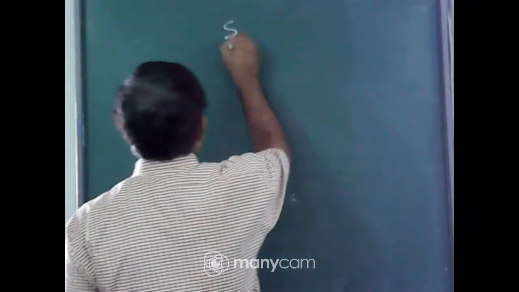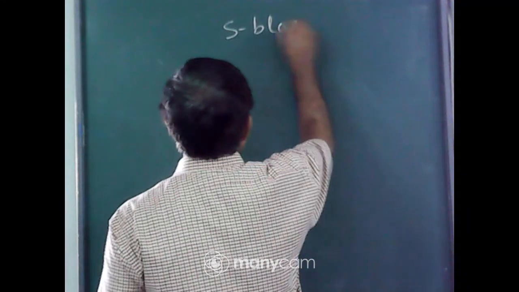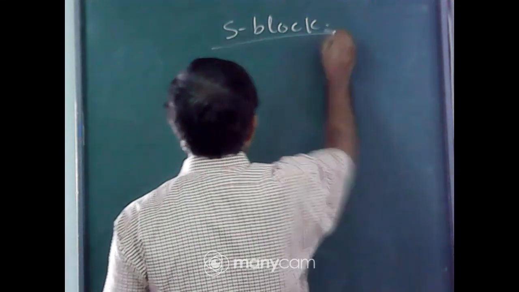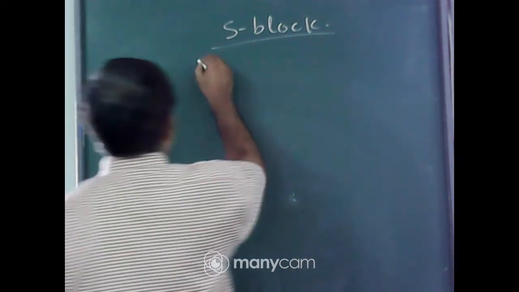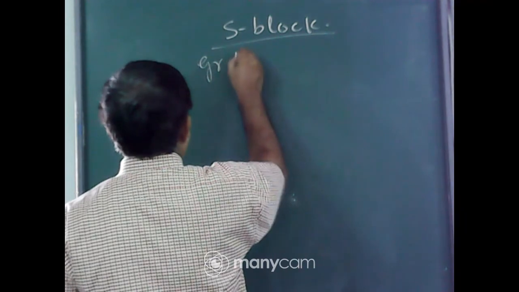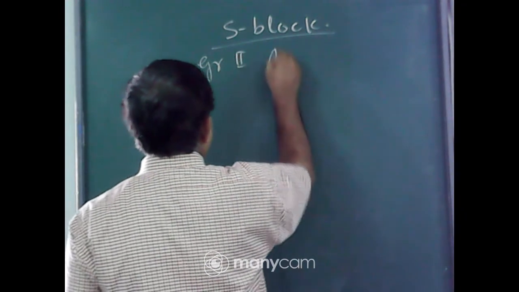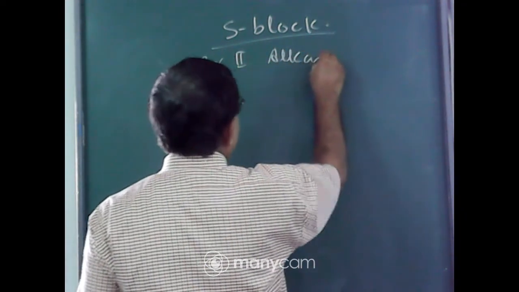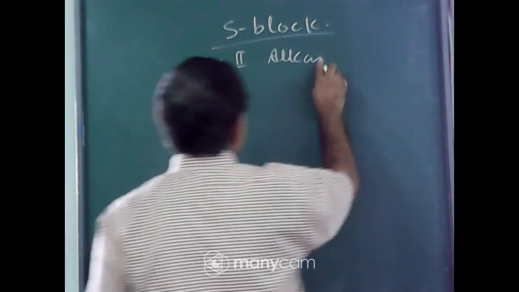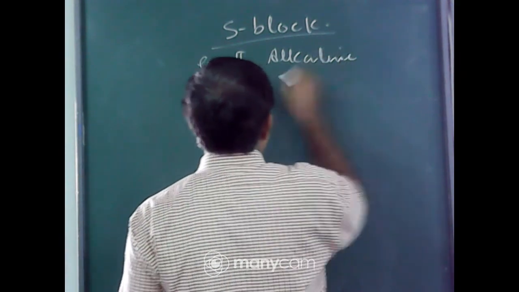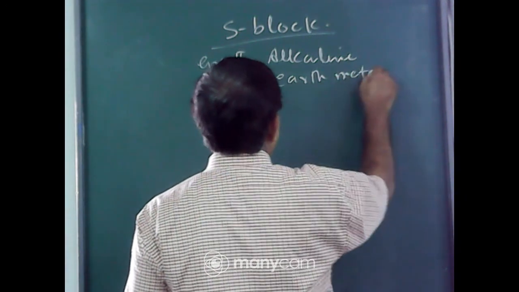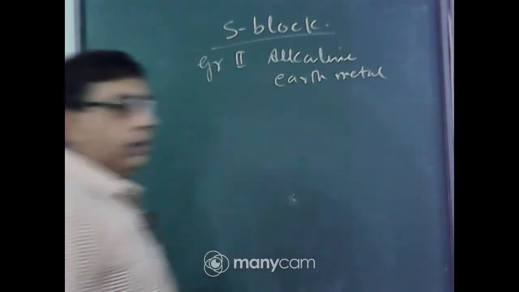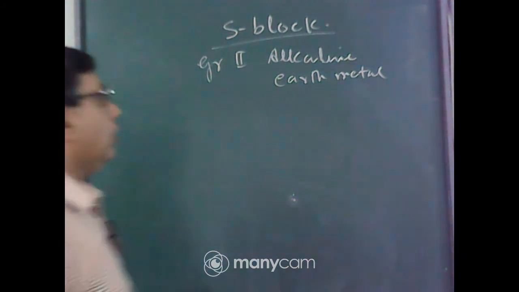S block element. I have discussed group 1, that is alkali metal. Today, group 2, that is alkaline earth metal. What are the alkaline earth metals or group 2?